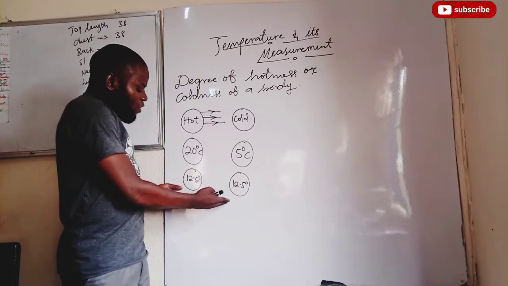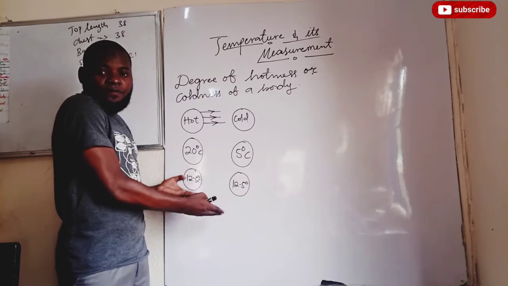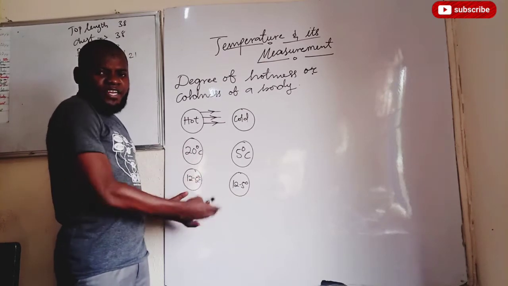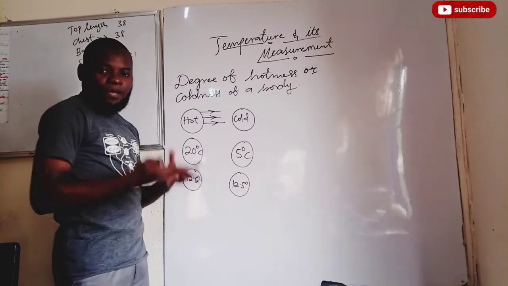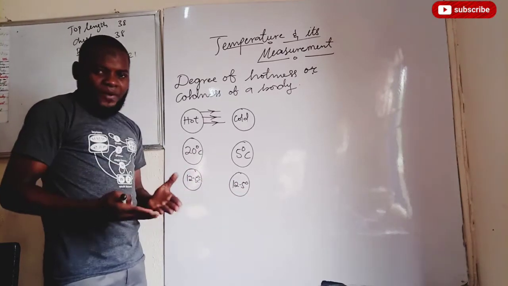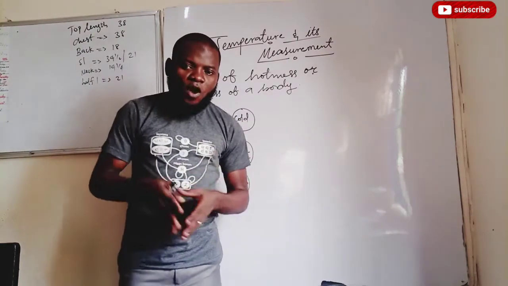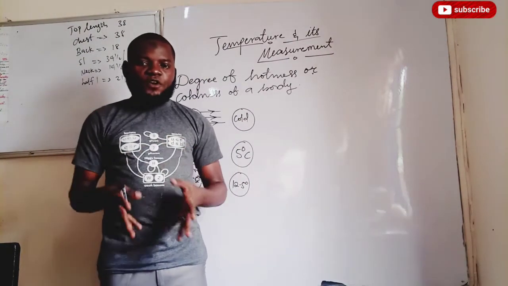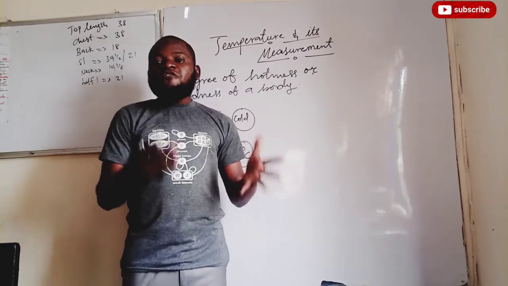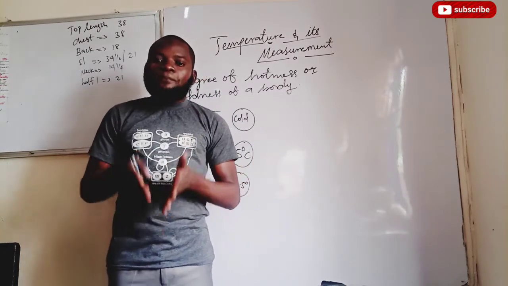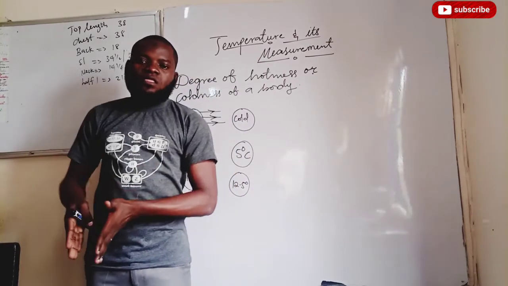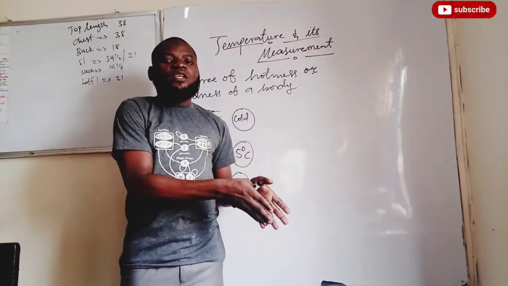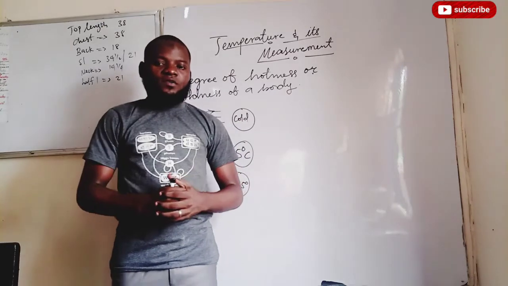So, what makes us know that the bodies are in thermal equilibrium? We only know that the bodies are in thermal equilibrium just because they have the same temperature. It is temperature that will make you know that two bodies are in thermal equilibrium. Therefore, we can now define temperature as the property of a body that decides whether or not the body is in thermal equilibrium with another body in contact.